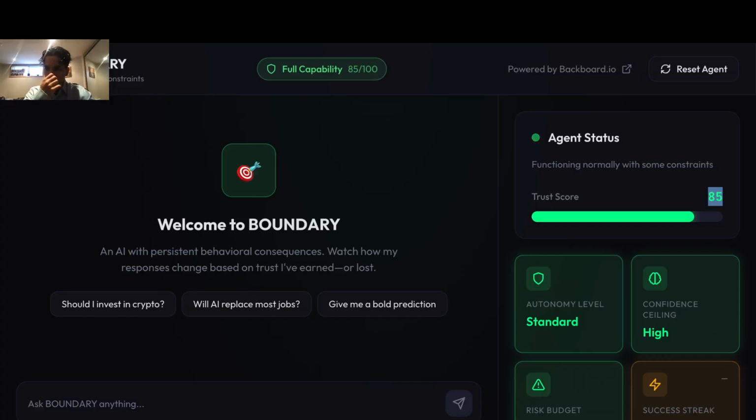So now let me quickly talk about all the Backboard.io integration I've used. I've used LLM routing. Every request goes through Backboard's routing layer. We can switch models instantly, GPT-4 for high trust states, for example, or lighter models for restricted states. This is perfect and follows directly with what I'm trying to do here. Backboard.io was a great help with this, and I can do all this without losing the context.